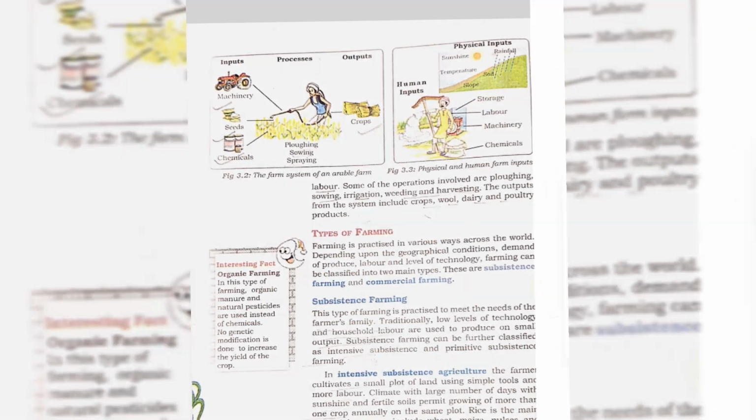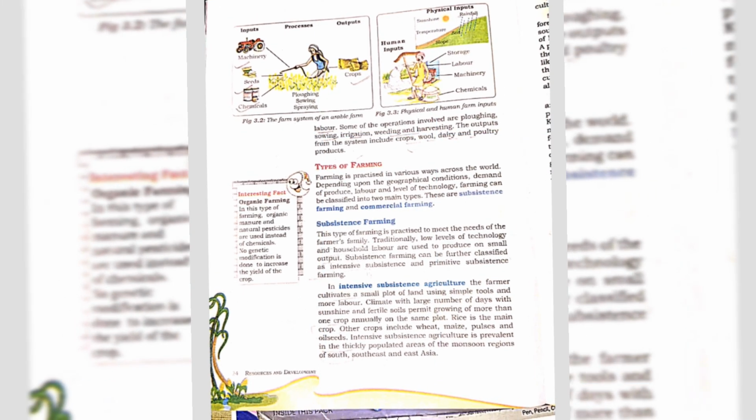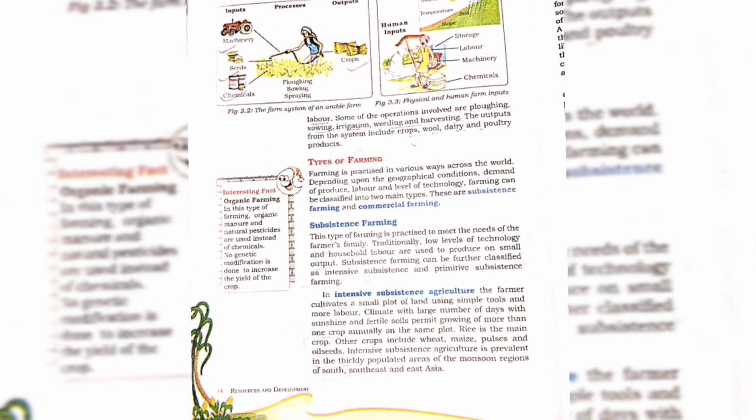Then we know about the farm system. What is the farm system? What are the inputs and outputs? What are the materials required for agriculture? Agriculture or farming can be looked at as a system. The important inputs are seeds, fertilizer, machinery, and labor. Some of the operations involved are ploughing, sowing, irrigation, weeding, and harvesting. The output from the system includes crops, wool, dairy, and poultry products. So in the farm system, we know what the inputs are and what the outputs are.